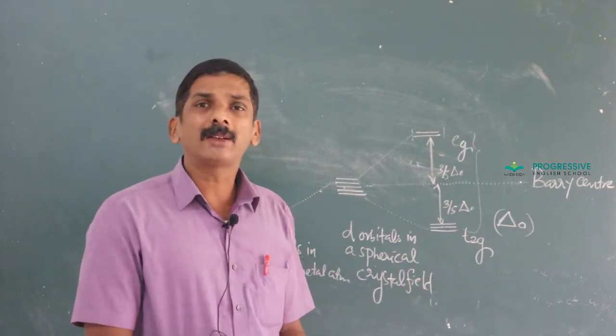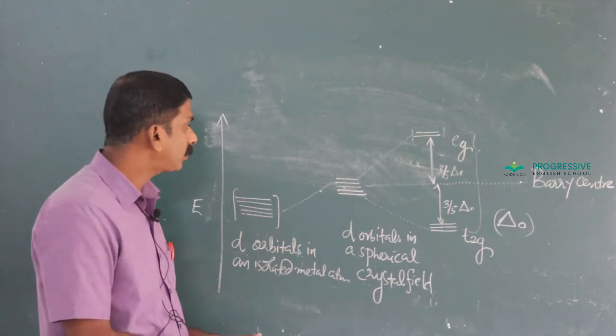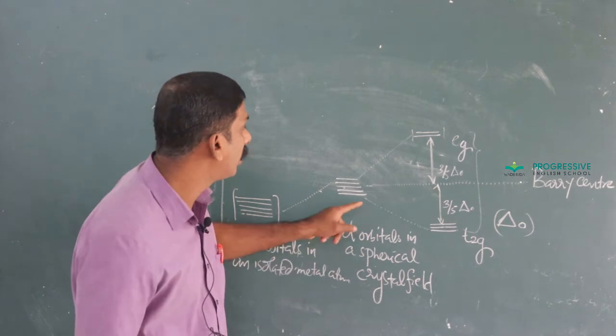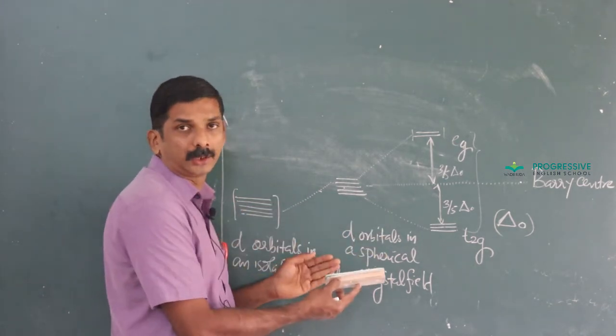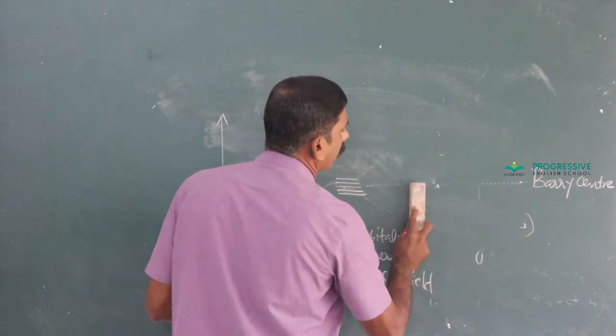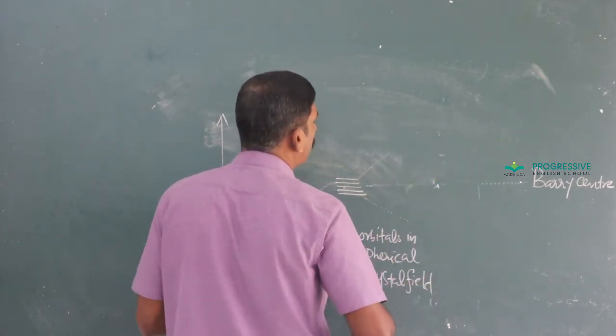And in the case of a tetrahedral complex, the crystal field splitting is just inverted. Inverted means the reverse direction.